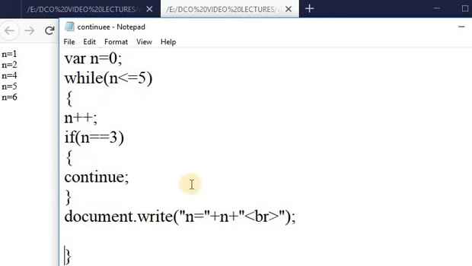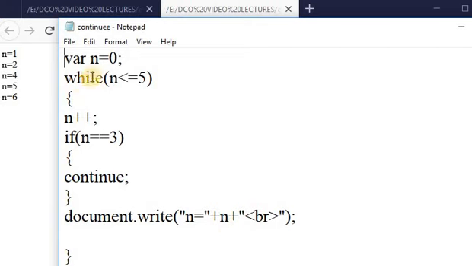Next, again check the condition 1 is less than or equal to 5, the condition is true. Again n is incremented by 1. Here the value of n will become 2. 2 is equal to 3, the condition is false. That's why the control goes to the next statement, that is document.write, n equal to 2. Here the value of n, 2, is printed.